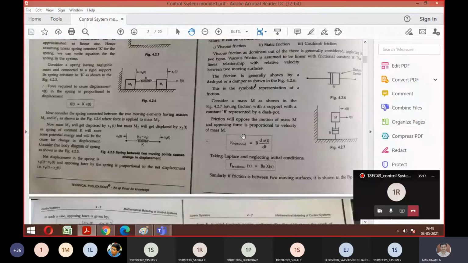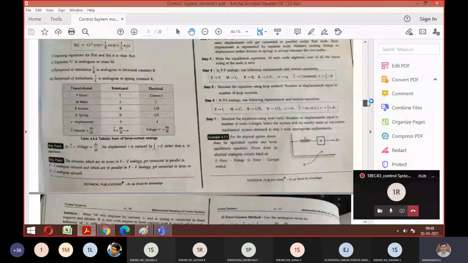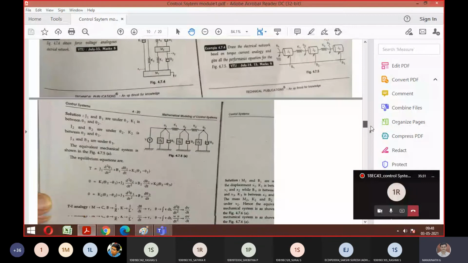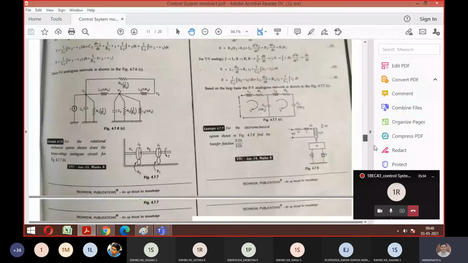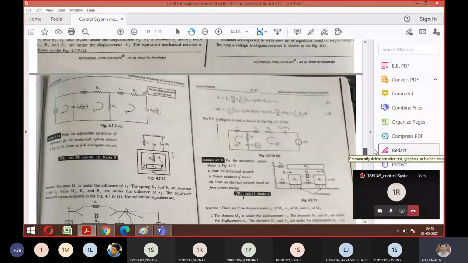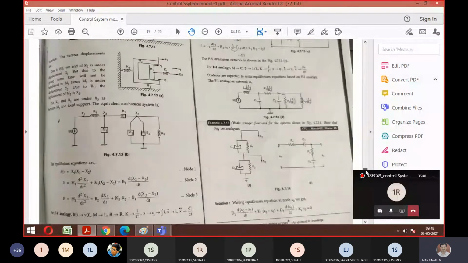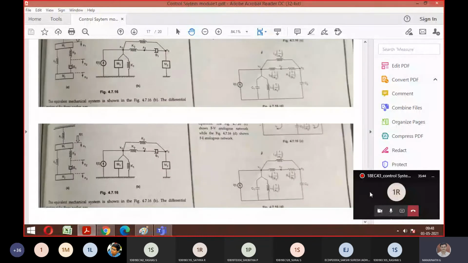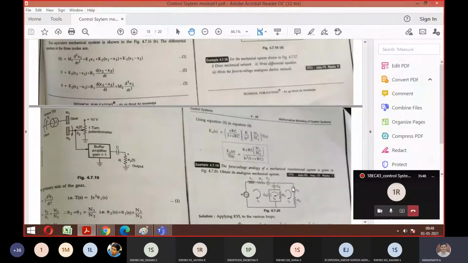Is the PDF visible? Yes, sir. Yeah, so this is the problem that I was telling you.